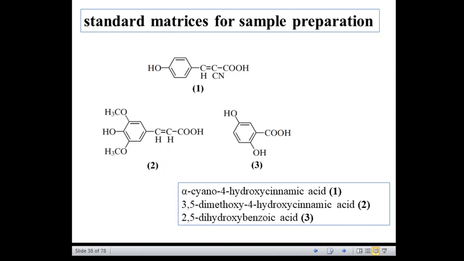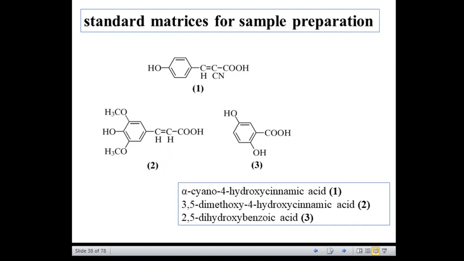Right? So, in the analysis of protein digests, that is, what we refer to as peptide mapping, the choice of matrix plays an important role in the observation of the peptides that are produced. Some matrices can complement each other with respect to obtaining complete protein sequence coverage.